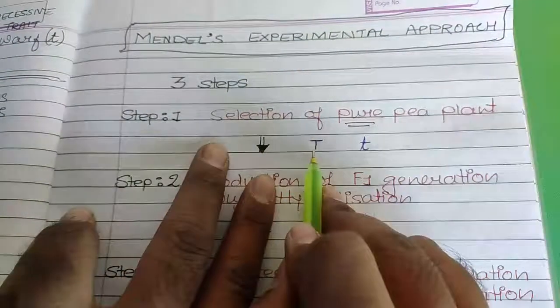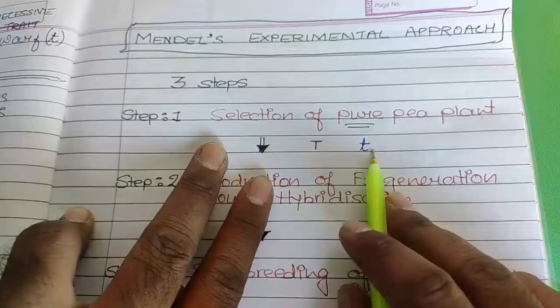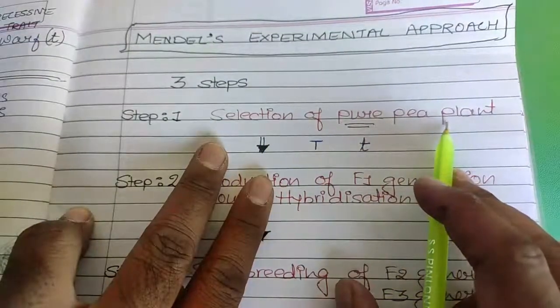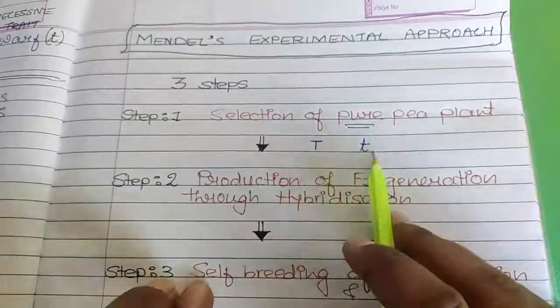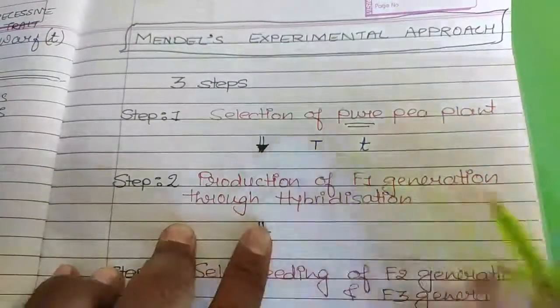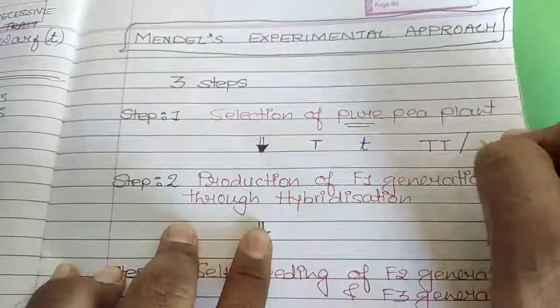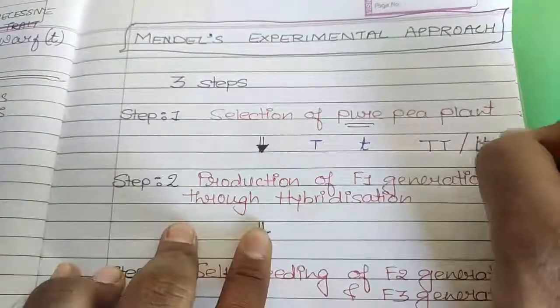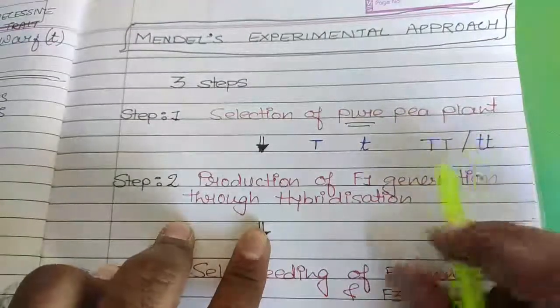Capital T was denoting tallness and small t was denoting dwarfness. So whenever he has taken the plants, he has ensured that the plant contains only capital T or only small t's as traits or as genes.